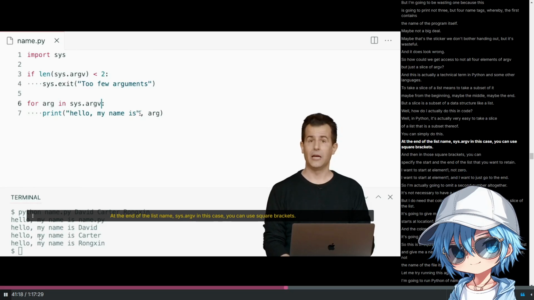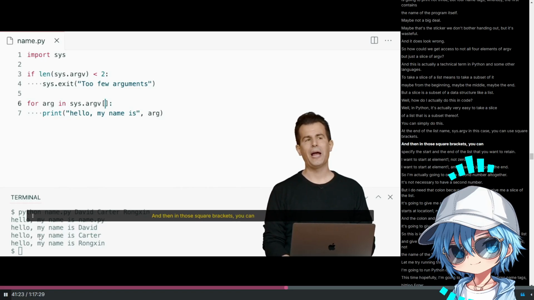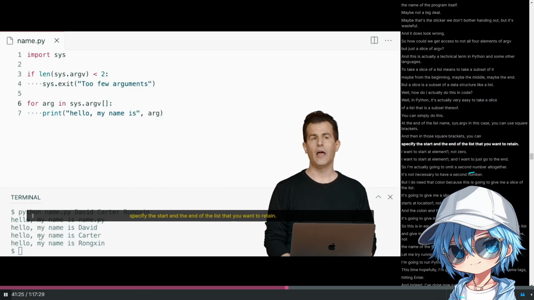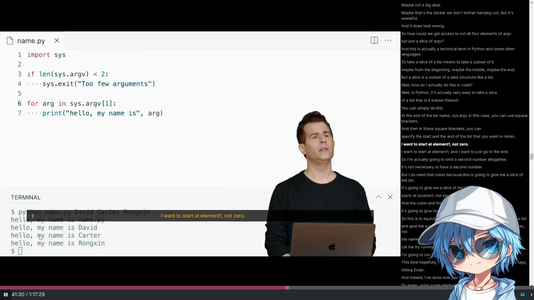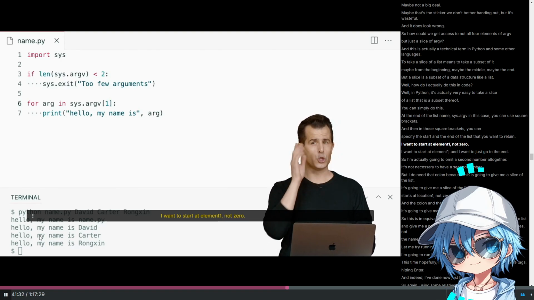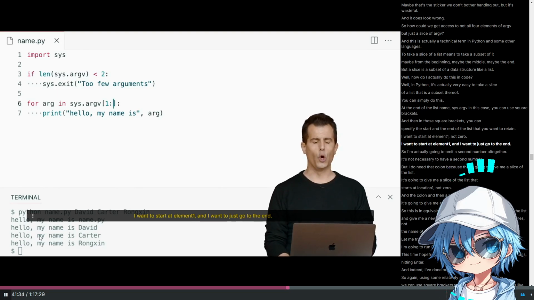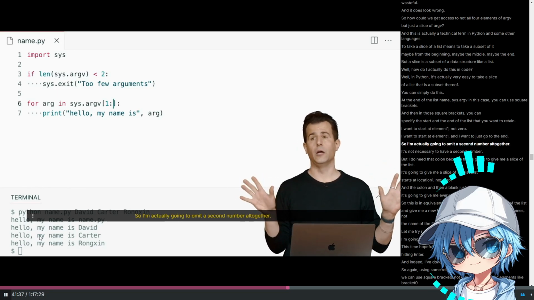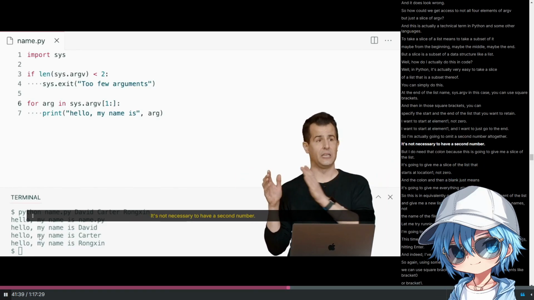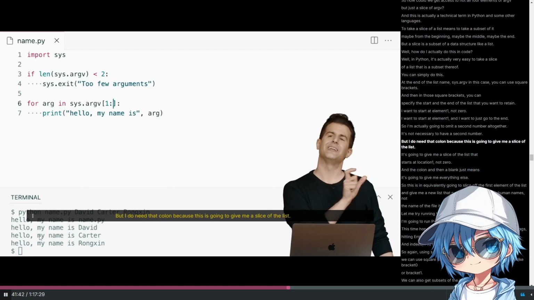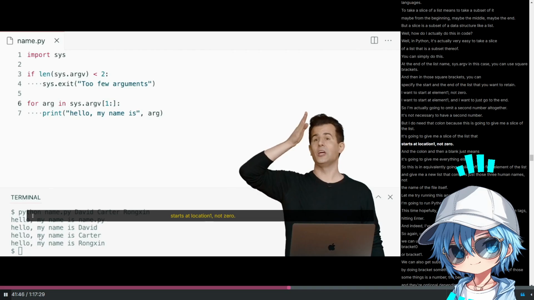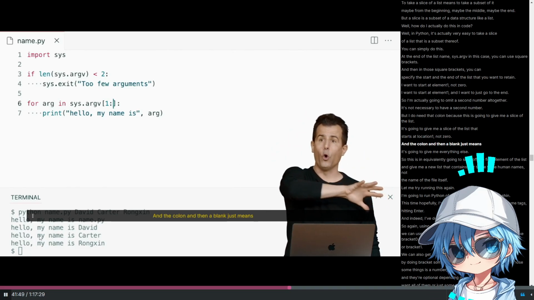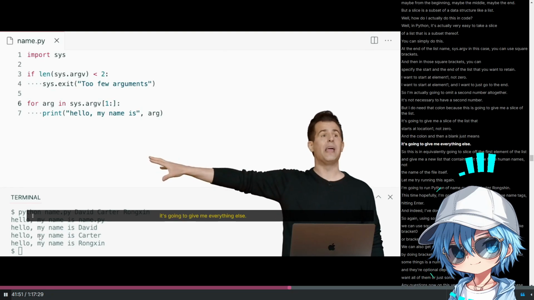At the end of the list name, sys.argv in this case, you can use square brackets. And then in those square brackets, you can specify the start and the end of the list that you want to retain. I want to start at element 1, not 0. I want to start at element 1, and I want to just go to the end. So I'm actually going to omit a second number altogether. It's not necessary to have a second number, but I do need that colon because this is going to give me a slice of the list. It's going to give me a slice of the list that starts at location 1, not 0, and the colon and then a blank just means it's going to give me everything else.